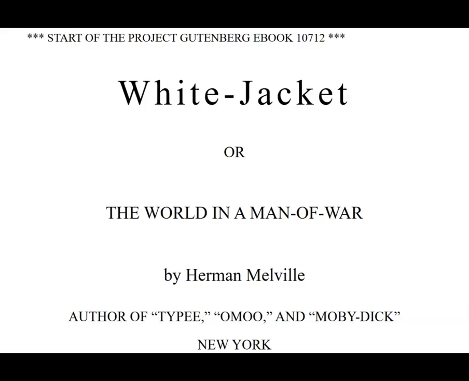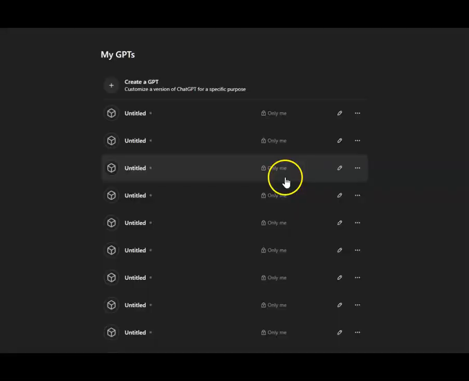One of my favorite adventure novels is White Jacket by Herman Melville. Most people read Moby Dick in school and it's required reading, but this one is spectacular. Now, it's not that well known, and so finding a study guide for White Jacket could be challenging. So let's go over to ChatGPT and see if it can help find the themes, a plot summary, and so forth. You all probably know how to do this, but I'm going to go through it anyway.